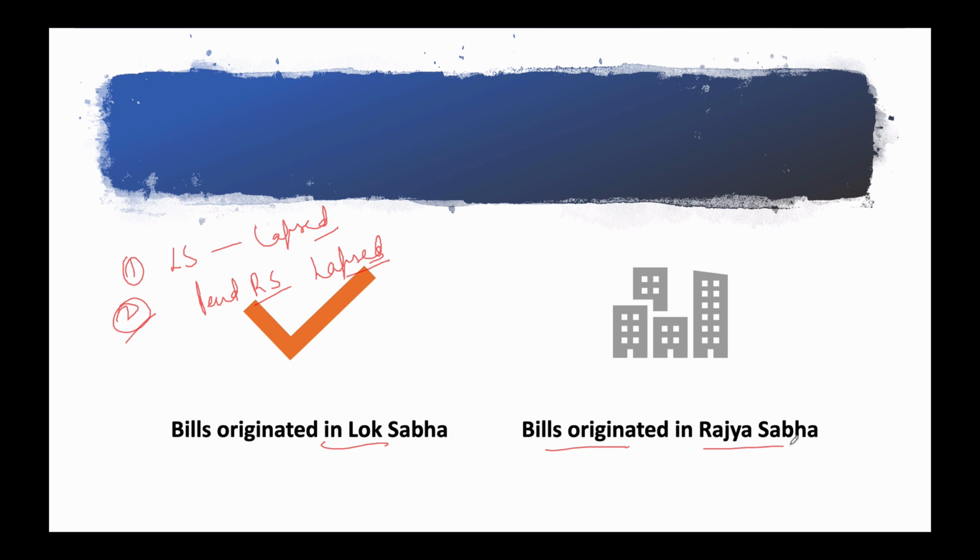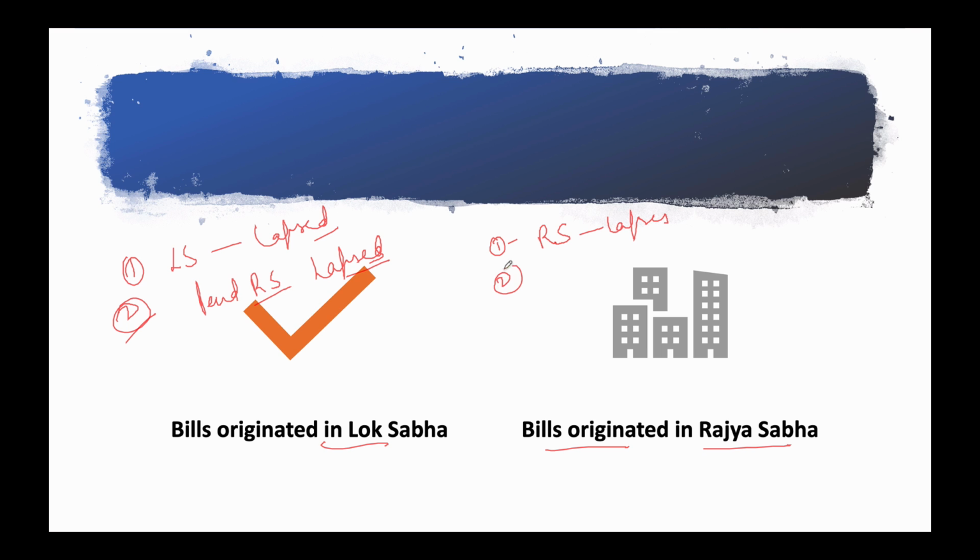Now the bills originating in Rajya Sabha, what happens to them? First of all, you should know that the Constitution also gives Members of Parliament in Rajya Sabha the power to introduce a bill. So a bill that has originated in Rajya Sabha and was passed by it but remains pending in Lok Sabha also lapses.